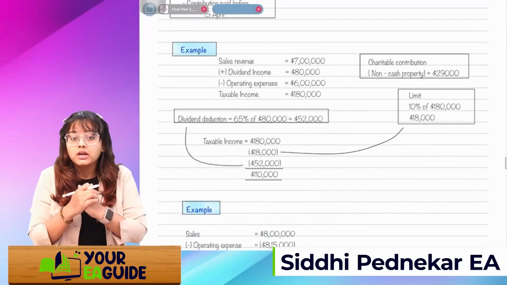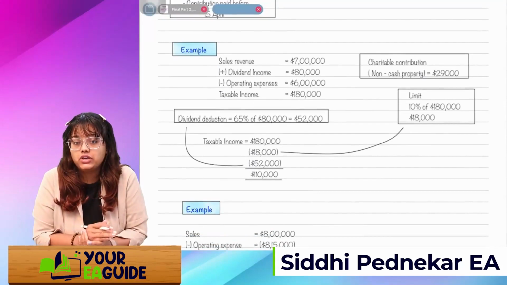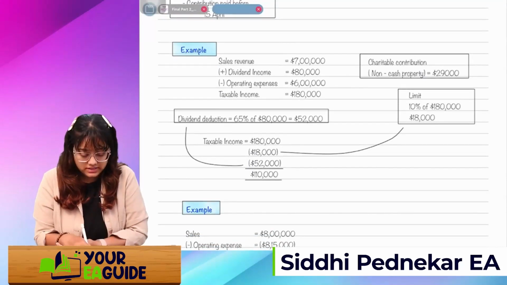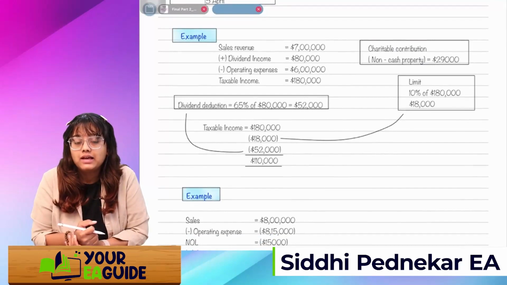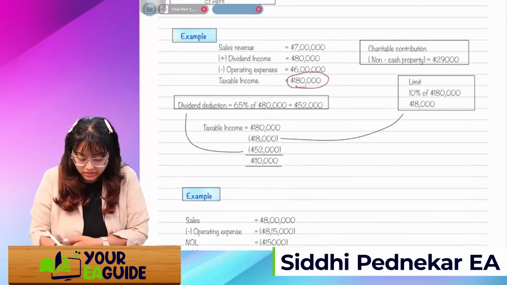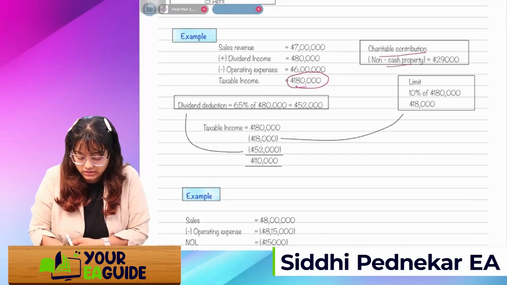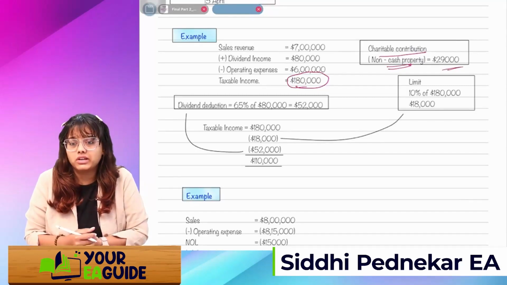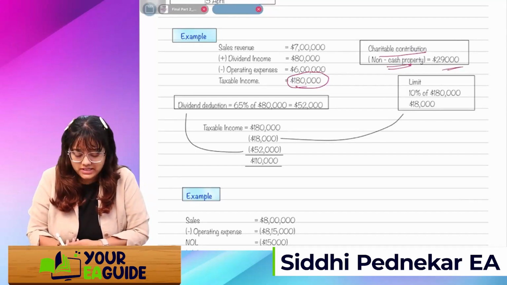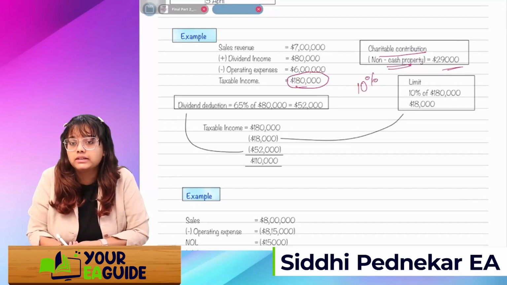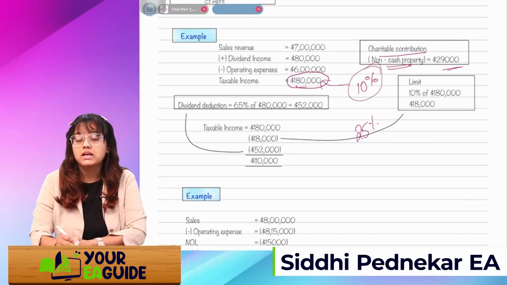It will be better. Example is sales revenue is my 7 lakh plus if I have received a dividend income, and my operating expense are 6 lakhs. So my taxable income is 1,80,000. Now, do you remember, if there is a charitable contribution and I'm contributing non-cash property of say 29,000, if it's a non-cash, simply what we will do, we'll just take 10% directly, right? If it's a cash, then it's 25%, do you remember? But here it's non-cash, then we'll just take 10% of the taxable income. That is 10% of 1,80,000, that will be 18,000.